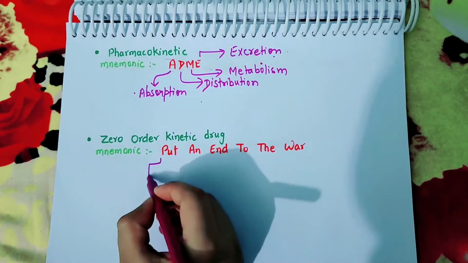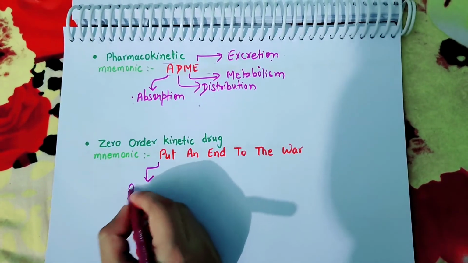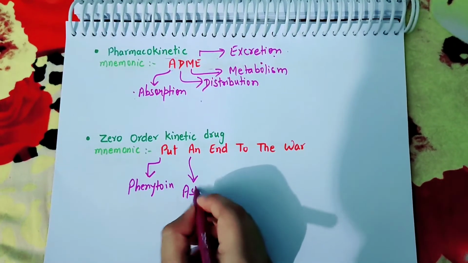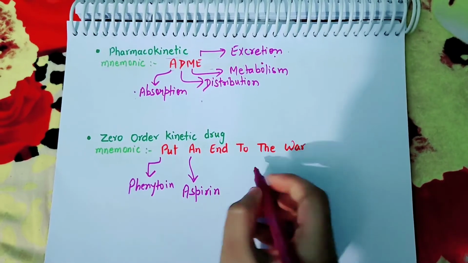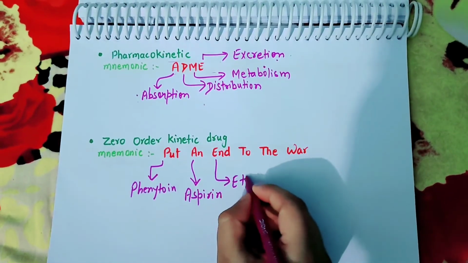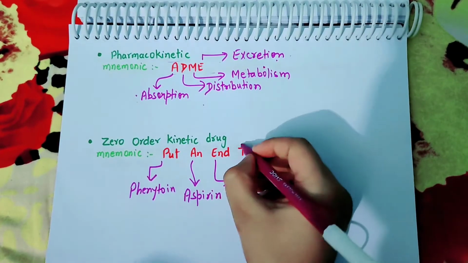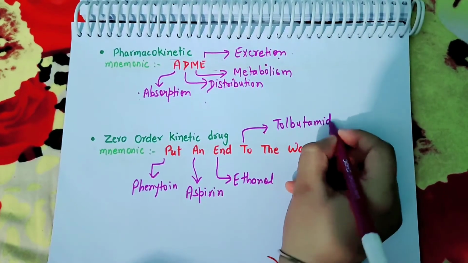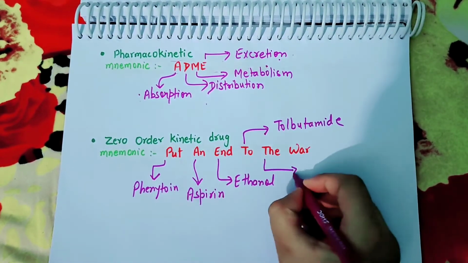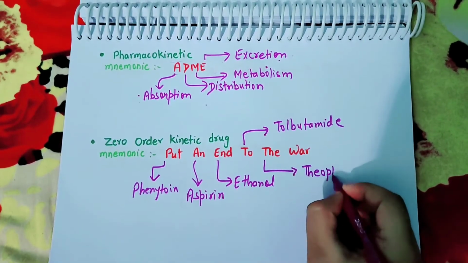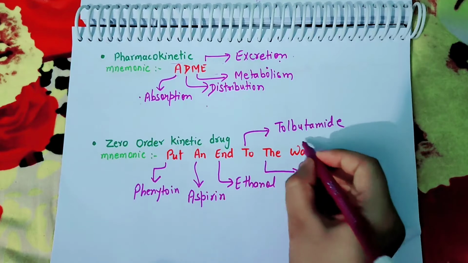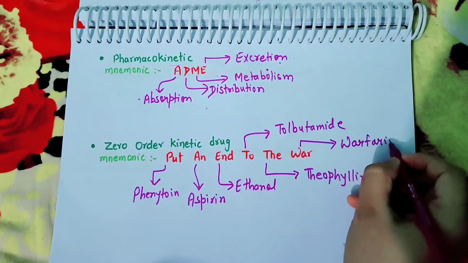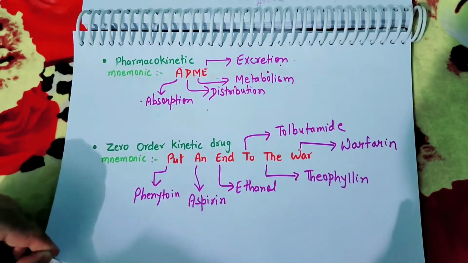Here in put, P stands for phenytoin, A stands for aspirin, E stands for ethanol, T stands for tolbutamide. Here T stands for theophylline, and in war W stands for warfarin, which is an anticoagulant drug.